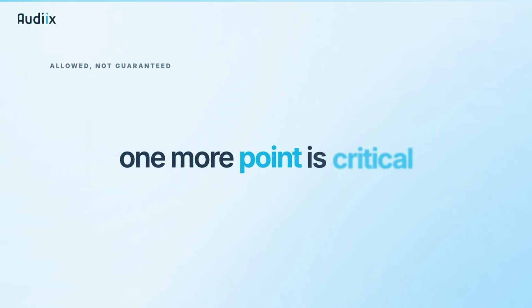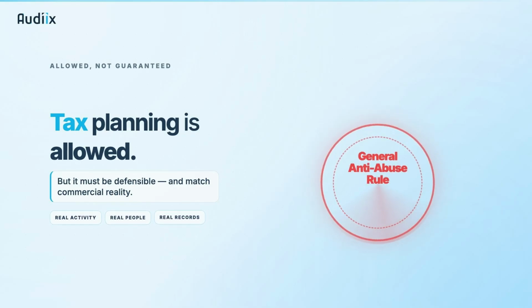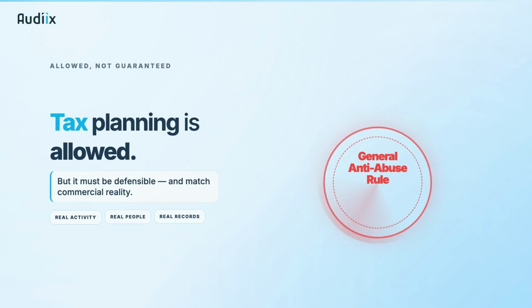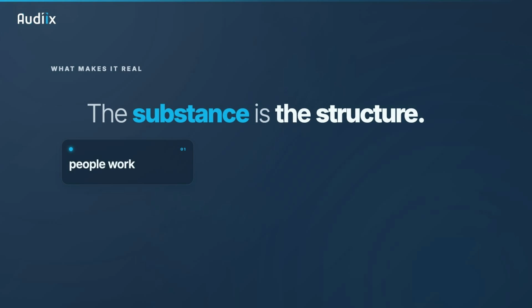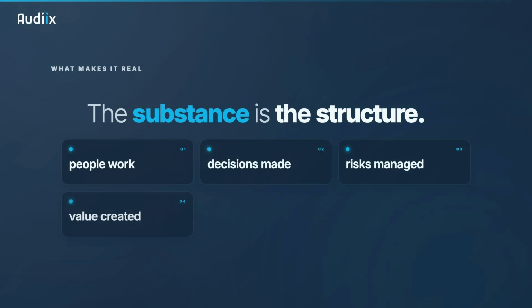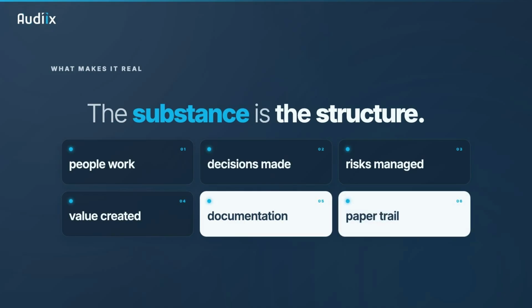Before we close, one more point is critical. Tax planning is allowed, but it must be defensible. Tax planning is legitimate. Good structure is legitimate, but structure must reflect commercial reality. The UAE corporate tax law includes a general anti-abuse rule. If the main purpose of a structure is to obtain a tax advantage that does not match the intent of the law, the FTA can challenge the arrangement and adjust the tax outcome. A good structure reflects where people work, where decisions are made, where risks are managed, and where value is created. And just as importantly, it needs to be evidenced. Documentation matters. It is what helps turn a legitimate structure into a defensible one. The substance is the structure. The paper trail proves it.